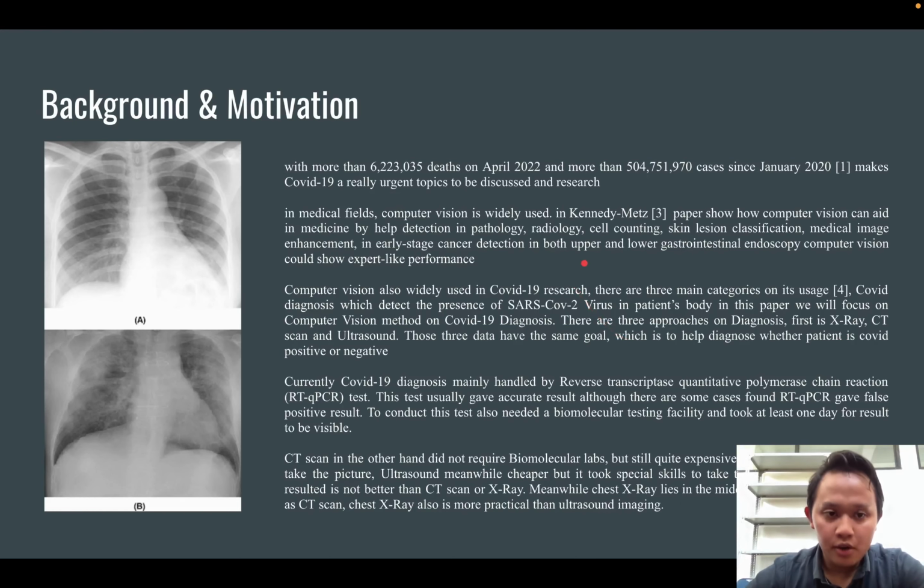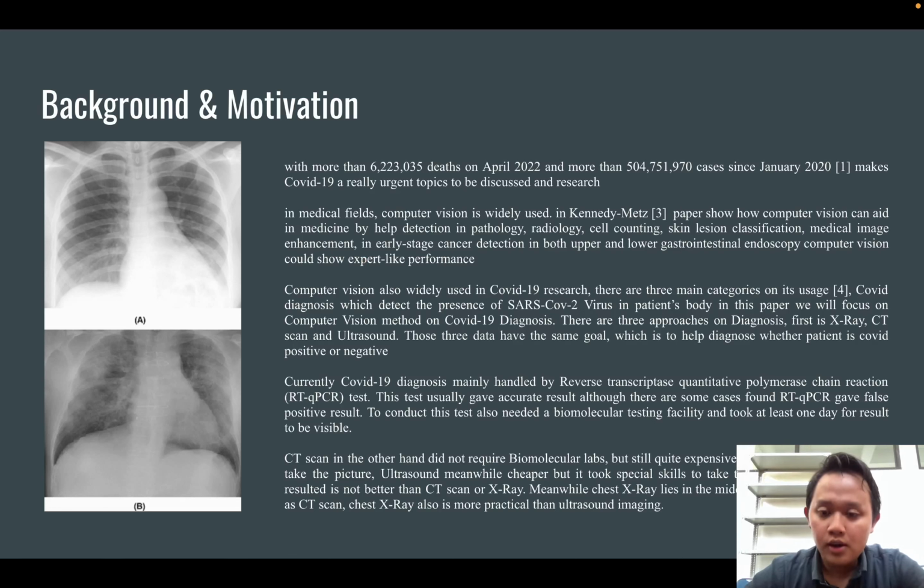First and foremost, background and motivation. COVID-19 since January 2020 has had more than 500 million cases and 6 million deaths as of April 2022. So there are a lot of researchers, not only in medical fields, but also in computer science fields. One of those fields is computer vision. As you can see, computer vision is useful in medicine, especially in pathology, radiology, cell counting, skin lesion classification, medical image enhancement, and so on and so forth. One of the uses of computer vision is also COVID-19 diagnosis.